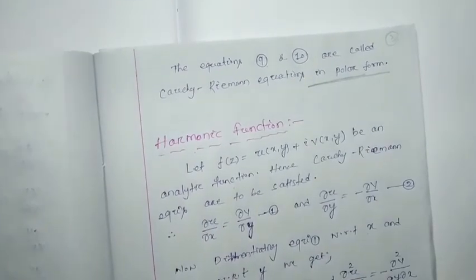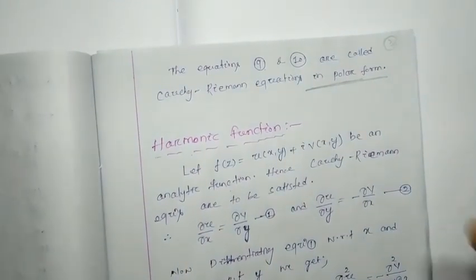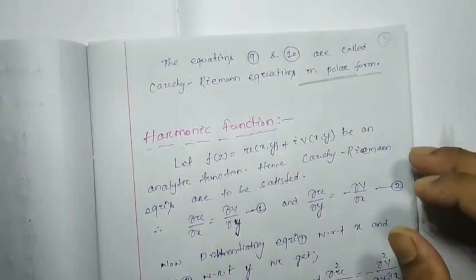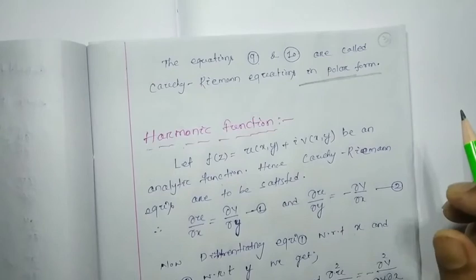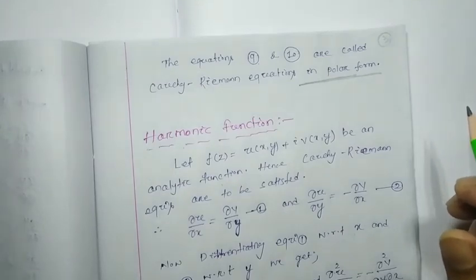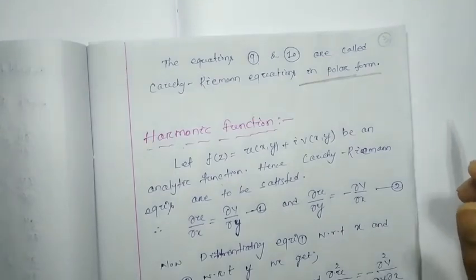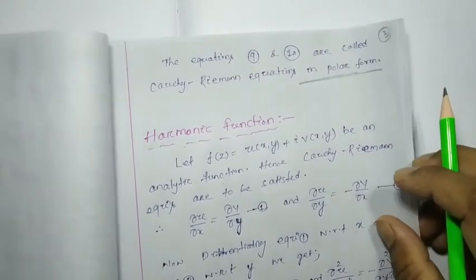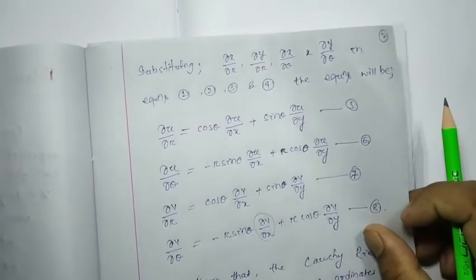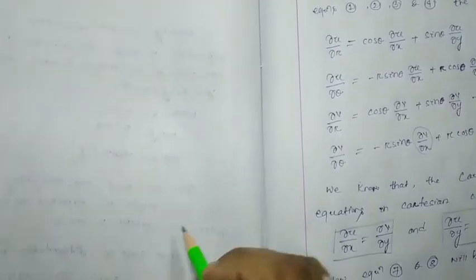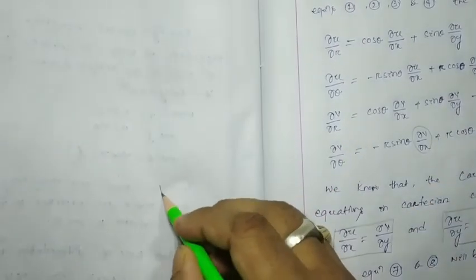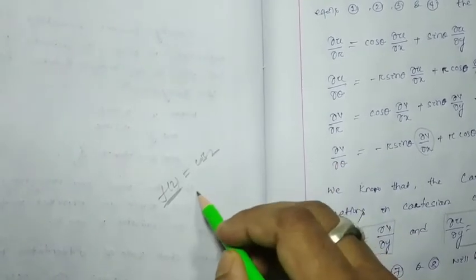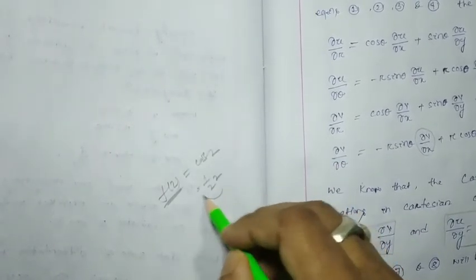Some problems that we are going to do in our next class can be solved by using polar form, but could not be solved by using Cartesian form, so at that time we have to use polar form. It will be easy to solve the problems. In the question that we are going to do in our next class, suppose f(z) is given as some function, suppose cos z, 1 by z square like this.